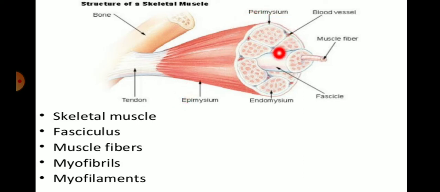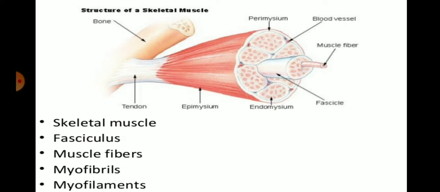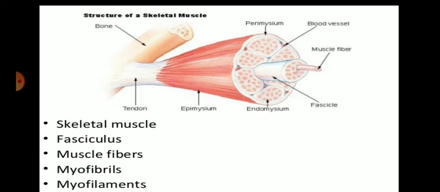These are the blood vessels, and this is the muscle fiber. This is the endomysium, and this is the fasciculus. So skeletal muscle is divided into fasciculi, muscle fibers, myofibrils and myofilaments. Myofilaments are the smallest part of the skeletal muscle.